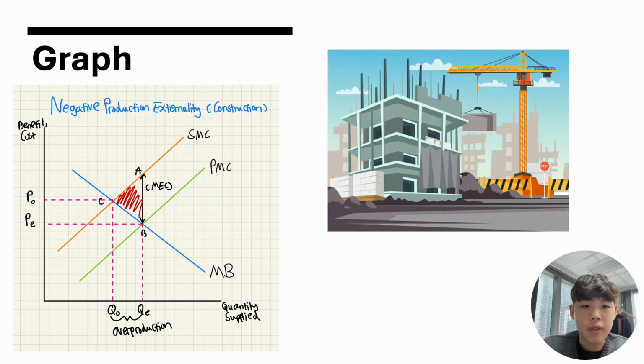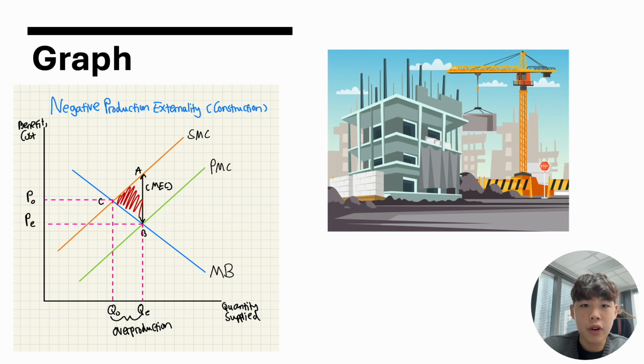On the x-axis, we have the quantity of construction projects, while on the y-axis, we have our price or cost. The curves on this graph include the marginal benefit, or the MB. It slopes downward because each additional project provides less value to society. The private marginal cost curve, or the PMC, slopes upward because it gets more expensive for firms to build additional projects. Above the PMC is the social marginal cost curve, or the SMC, which includes both private costs and external costs like noise pollution.